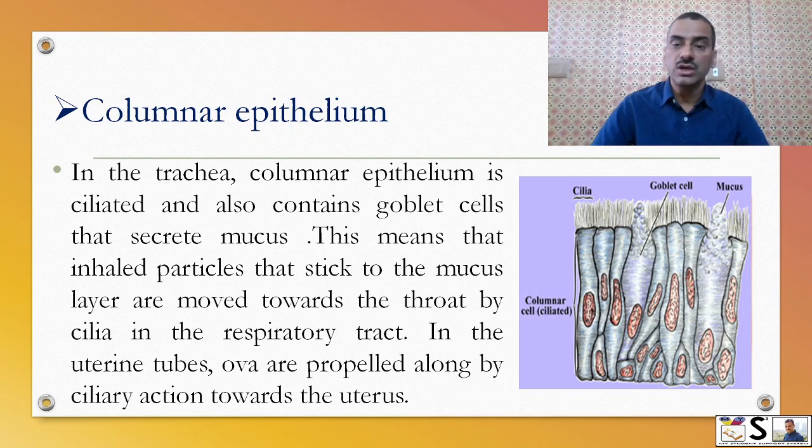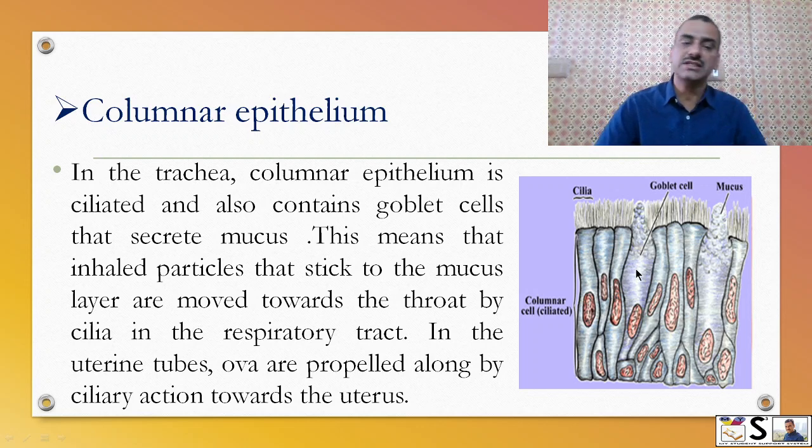Then there is columnar epithelium having cilia. In the trachea, columnar epithelium is ciliated. What is cilia? They are hair-like structures, and they continually move. They also contain goblet cells which secrete mucus.